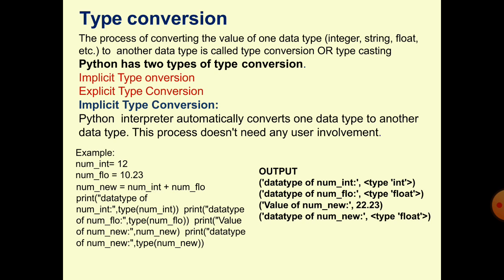The value of both after addition will be 22.23, and the num_new variable will be a float type, because you are adding an integer plus a float, so the result will be a float. That is automatically done by the interpreter, which converted the result to a float without involvement of the programmer.